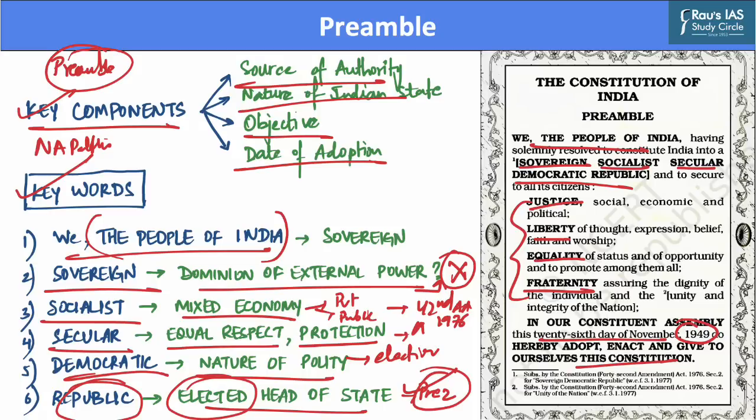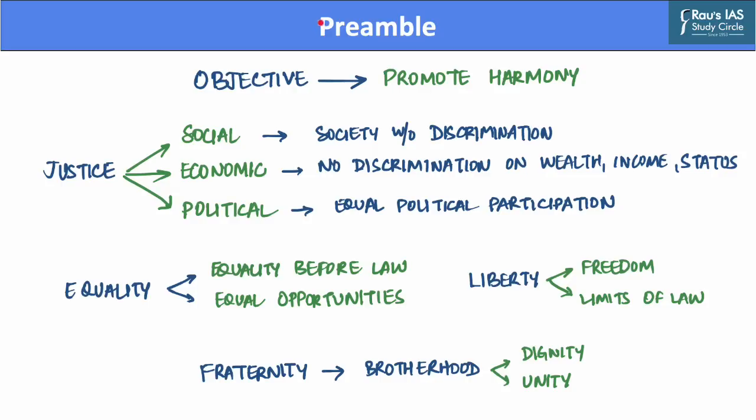Now, after we have discussed the key components and keywords, let us discuss the objective that the preamble aims to serve as a part of the Indian Constitution. Now, as we know, the Constitution of India is the supreme law of the land and it helps to maintain integrity in society by promoting unity among the citizens of the country. Hence, the main objective of the Indian Constitution is to promote harmony throughout the nation. And there are many factors that help achieve this promotion of harmony.